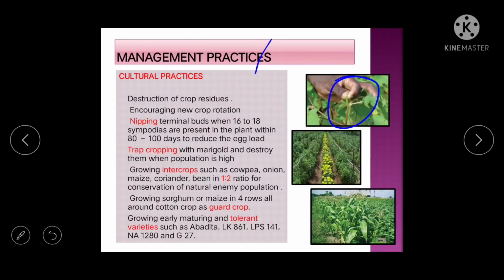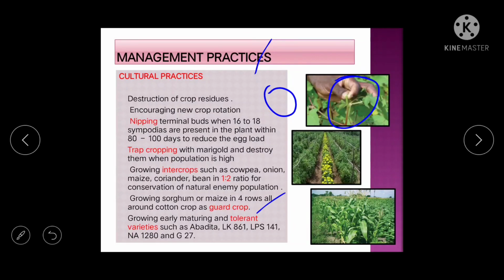Okay, then trap cropping with marigold can destroy the population of the American bollworm. Okay, then you have to grow intercrops such as cowpea, onion, coriander, maize in a 1:2 ratio. Then you can grow sorghum or maize in 4 rows all round the crop.